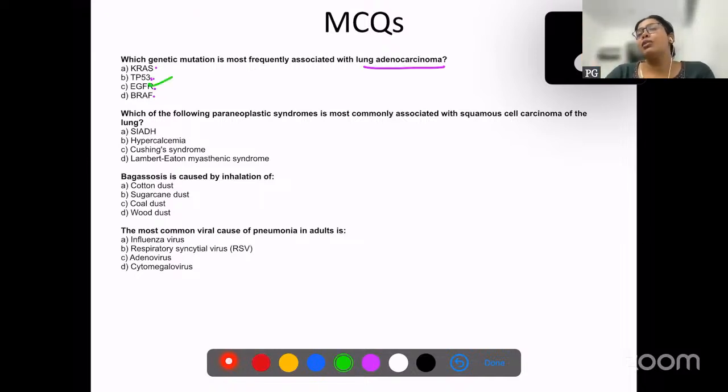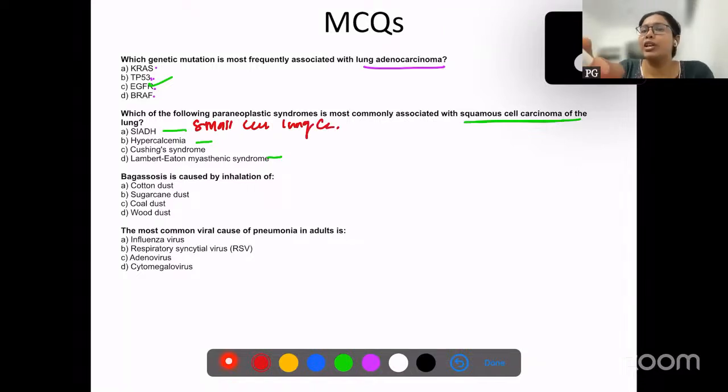Okay. Which of the following paraneoplastic syndromes is most commonly associated with squamous cell carcinoma of the lung? This we have already discussed. SIADH, Cushing syndrome, Lambert-Eaton myasthenic syndrome, all these three syndromes are associated with lung carcinoma, but they are all associated with small cell lung carcinoma.